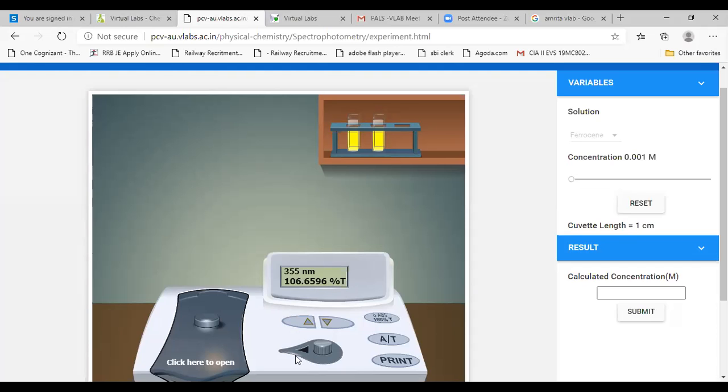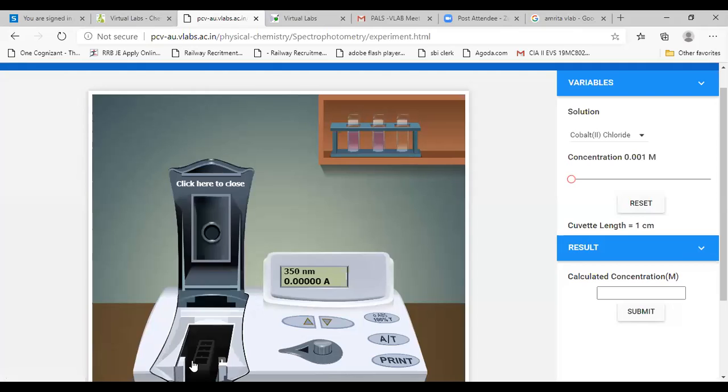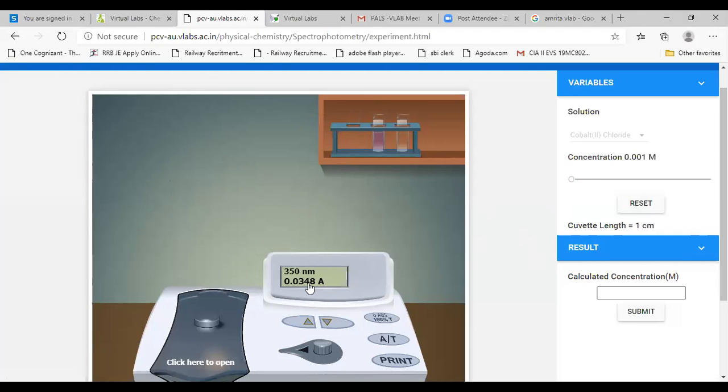Once the blank is tested, now we can go ahead with the known concentration. So now I have to reset, open, then take the known concentration. Known concentration I'm inserting. Okay, I'm closing. Then the absorbance will be given straight away by this display, like 0.0348.